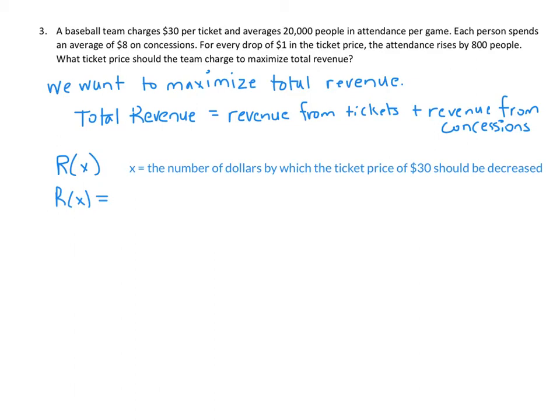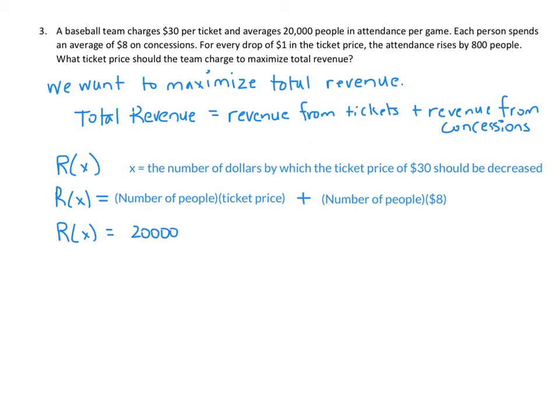Now let's think about revenue from tickets. That's going to be calculated by taking the number of people who attend times whatever the ticket price is, plus the revenue from concessions. Revenue from concessions depends on the number of people who attend times $8, since we're told that each person spends an average of $8 on concessions. Now let's figure out the number of people. Right now it averages 20,000 people. So we have 20,000,